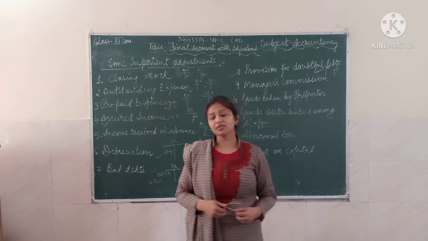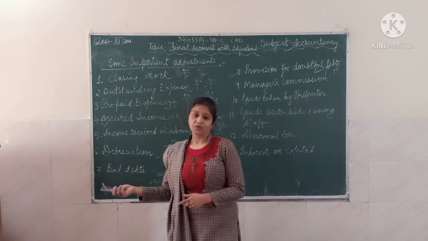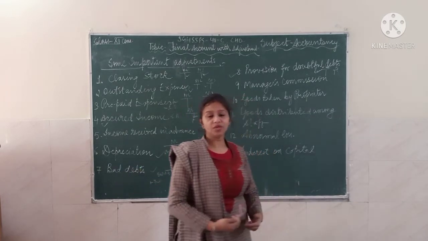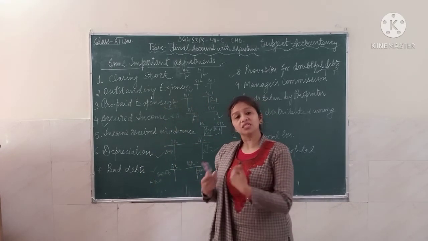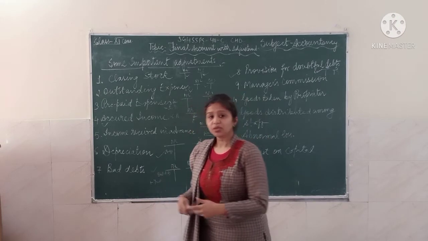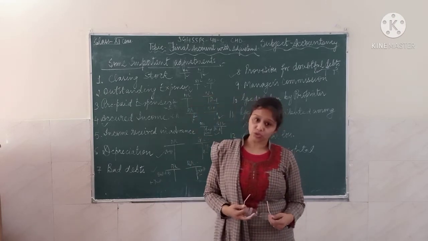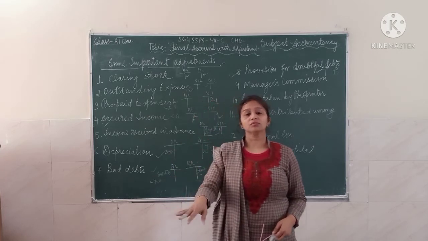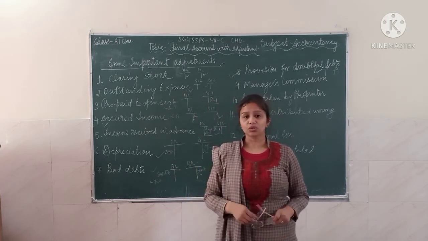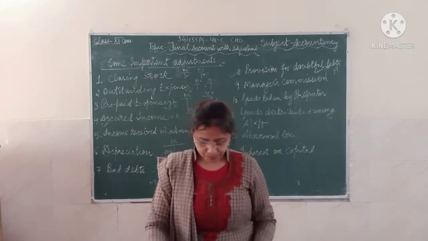So one side it is a benefit when we take the owner's point of view, but it is like an expense when we take the business point of view. On the business side, it is an expense because the business has to give interest on the capital to the owner. So how will you take it?